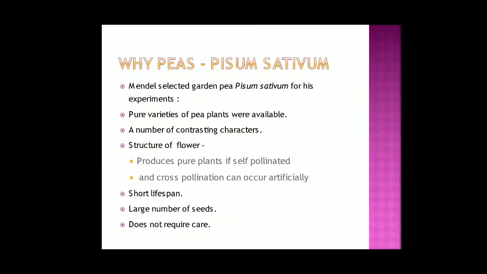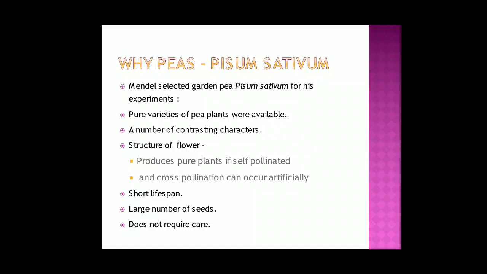Good morning, children. Today we'll study about Mendel's experiment. We have studied a little bit about it. Now, why had Mendel chosen pea for his experiment? What is the scientific name of pea? Pisum sativum. So there were certain reasons due to which Mendel had chosen pea as the material for his experiment.